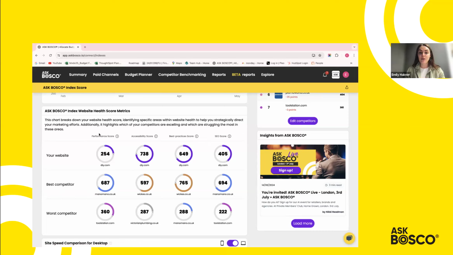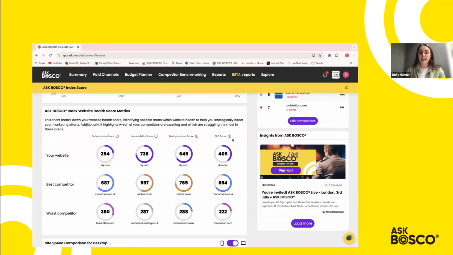So in this example, you can see that the performance score top left is an area where DIY.com would need to look at to improve their overall visibility. Also, there's some optimizations that they could be completing from an SEO point of view of how they've set up their page from a development side.